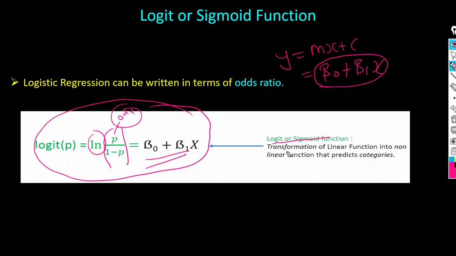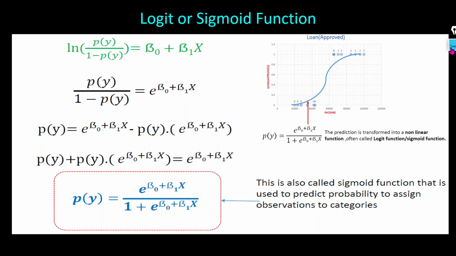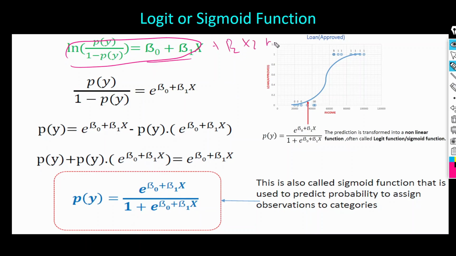Here we are transforming the linear function. If you see here, this is the linear function, and we have transformed it with the help of the logit function, and we transform this linear function into the non-linear form, right? So we use this sigmoid function or logit function to transform the linear equation into the non-linear equation. Just for the mathematics, you don't need to remember all these things, just keep in mind that the log of the odds ratio equals beta naught plus beta 1 x, or it could be beta 2 x2, beta 3 x3 and so on, for the multi-classification problem.